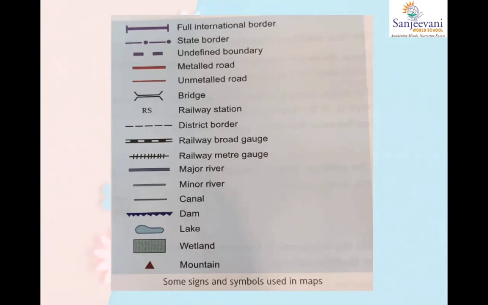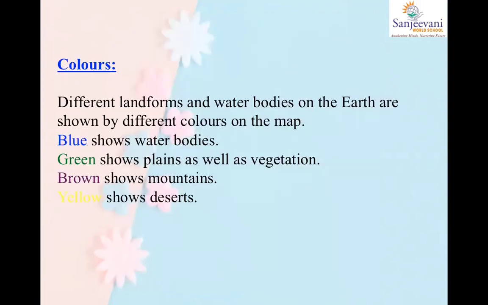All right. Moving further, colors. Different landforms and water bodies on earth are shown by different colors on the map. Like for example, desert, if you want to show, they show it in yellow color on a physical map. Okay.